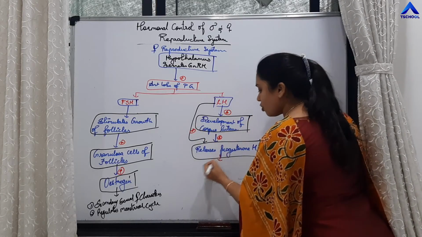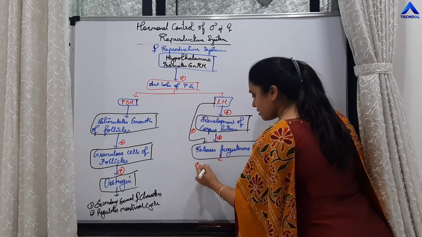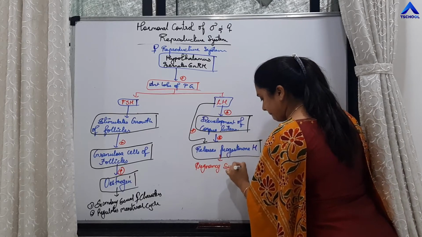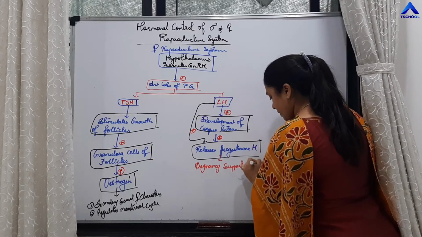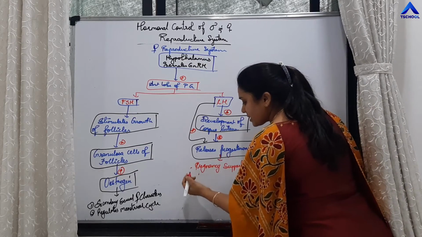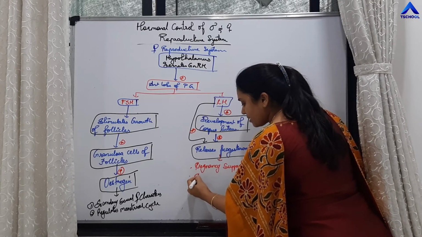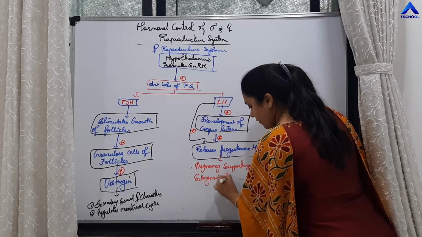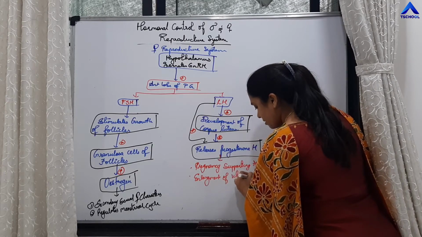This progesterone hormone is a pregnancy supporting hormone. It stimulates the enlargement of uterine wall.